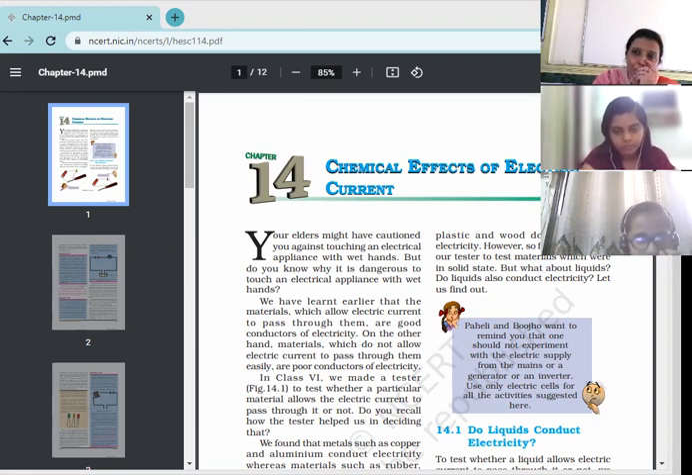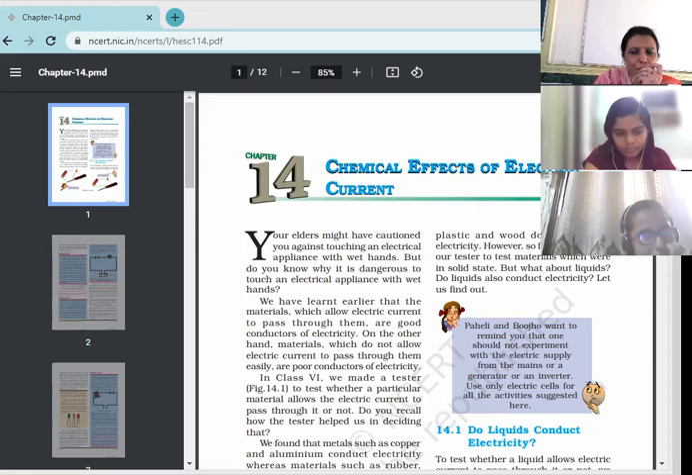Electroplating, how electroplating is done. You must have seen that sometimes electroplating is done, which means deposition of one metal on another. That is known as electroplating. You all must be aware of it. Even in the case of jewelry, sometimes we do the coating of gold on silver. So that is the process of electroplating.